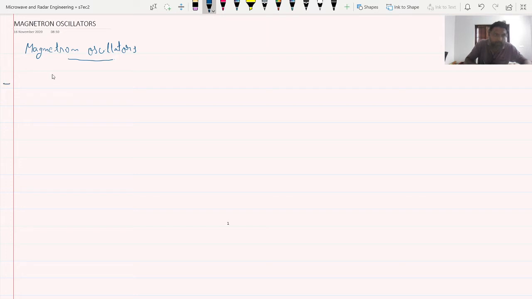This was invented by Hull. Invented by Hull, very important, in 1921, nearly in 1921. But it was only a laboratory device. From 1921, it was mainly utilized for laboratory application. A laboratory device until about 1940.